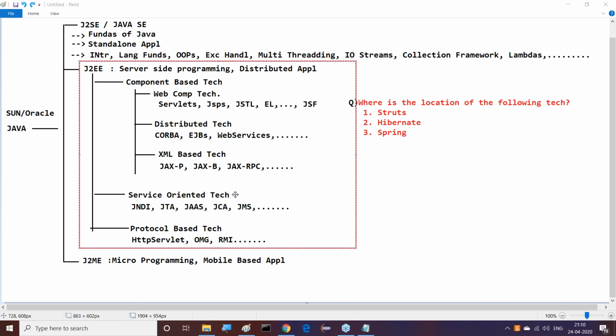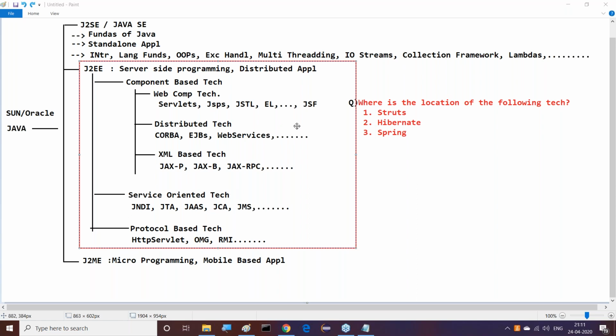Come on, guys, you have to think about it. I'm telling you the minimum common sense. If they are very good and we frequently use them in the outside market and software industry, then definitely I must include them inside the J2EE technologies.